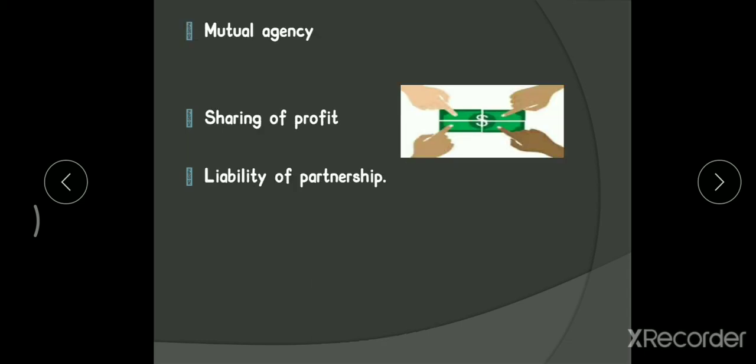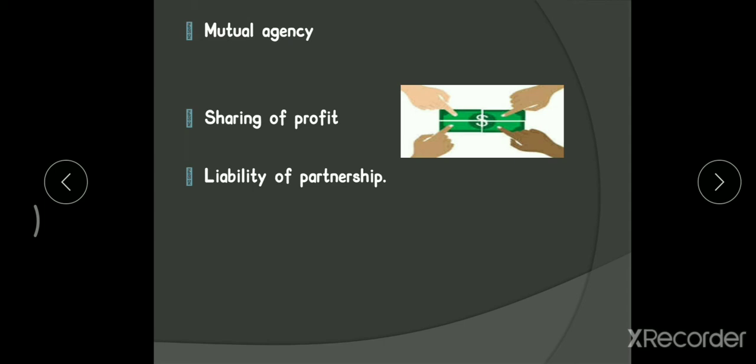Next one is mutual agency. As we have discussed in the definition itself, the business can be carried on by all or any one of them acting for all. Mutual agency means what here? The business of a partnership concern may be carried on by all the partners or any one of them acting for all. So this particular statement says the definition we have discussed above.